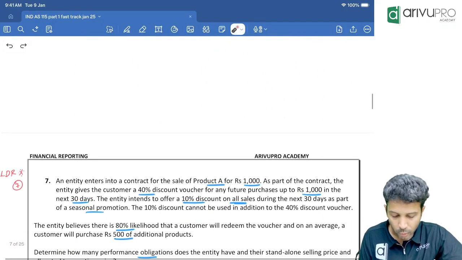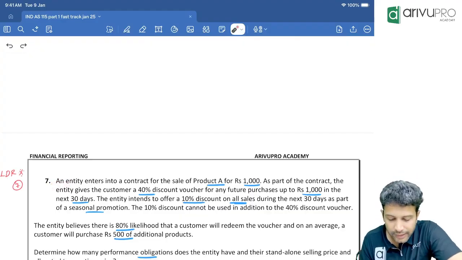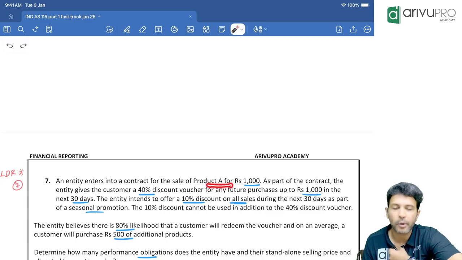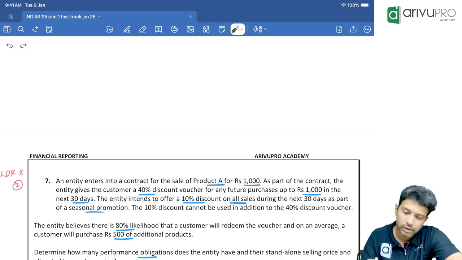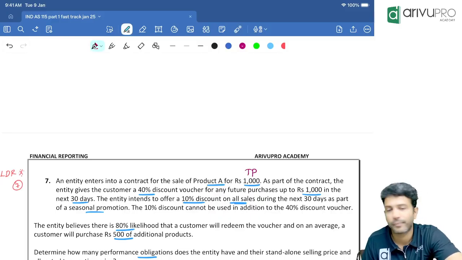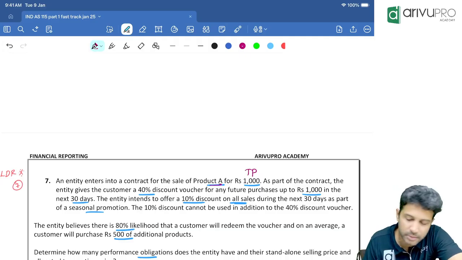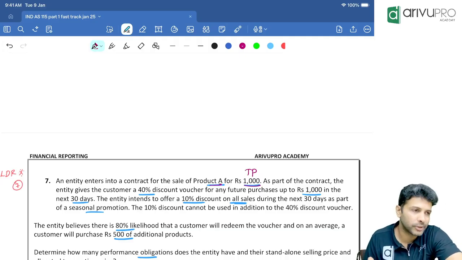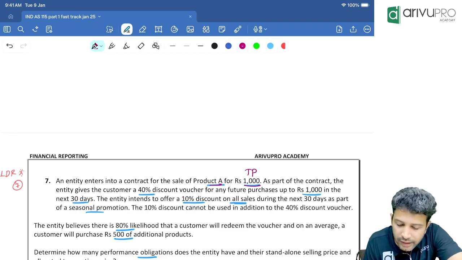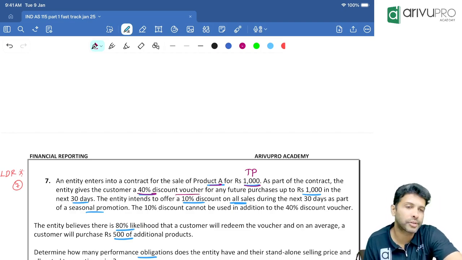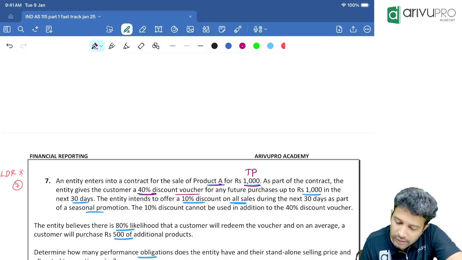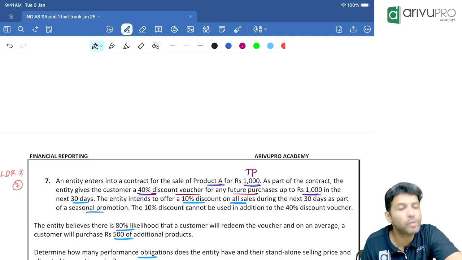Check. Question number 7. An entity enters into a contract to sell a product A for how much value? 1000. This is our transaction price. So we have sold a particular product called product A to a particular customer for 1000 rupees. The contract value we call the transaction price here, TP. As part of the contract, the entity gives the customer a 40% discount voucher. We know it can be utilized only for future purchases up to 1000 rupees.